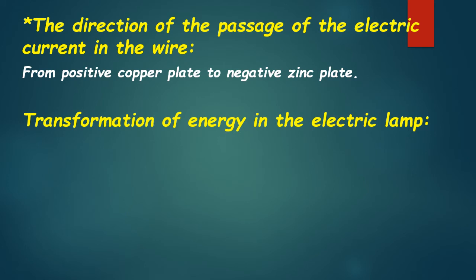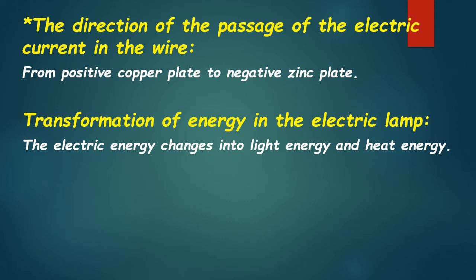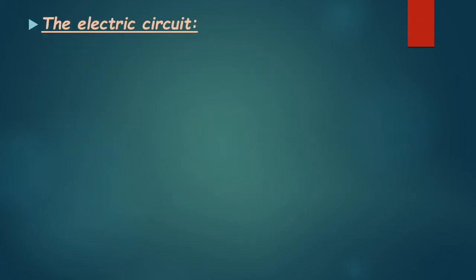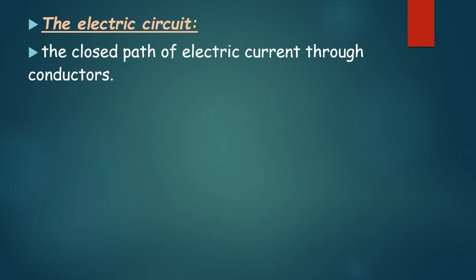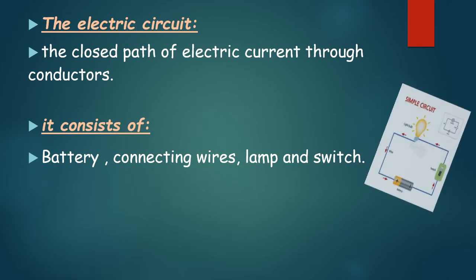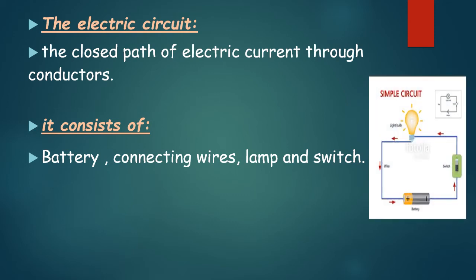Transformation of energy in the electric lamp: the electric energy changes to light and heat energy. The electric current flows through the closed electric circuit. So what is meant by electric circuit? It's a closed path of electric current through conductors. It consists of a battery, connecting wires, lamp, and switch. This is the figure of a simple circuit. As we see in this figure, we see the switch, battery, electric wire, and the light bulb. So it is a closed path.